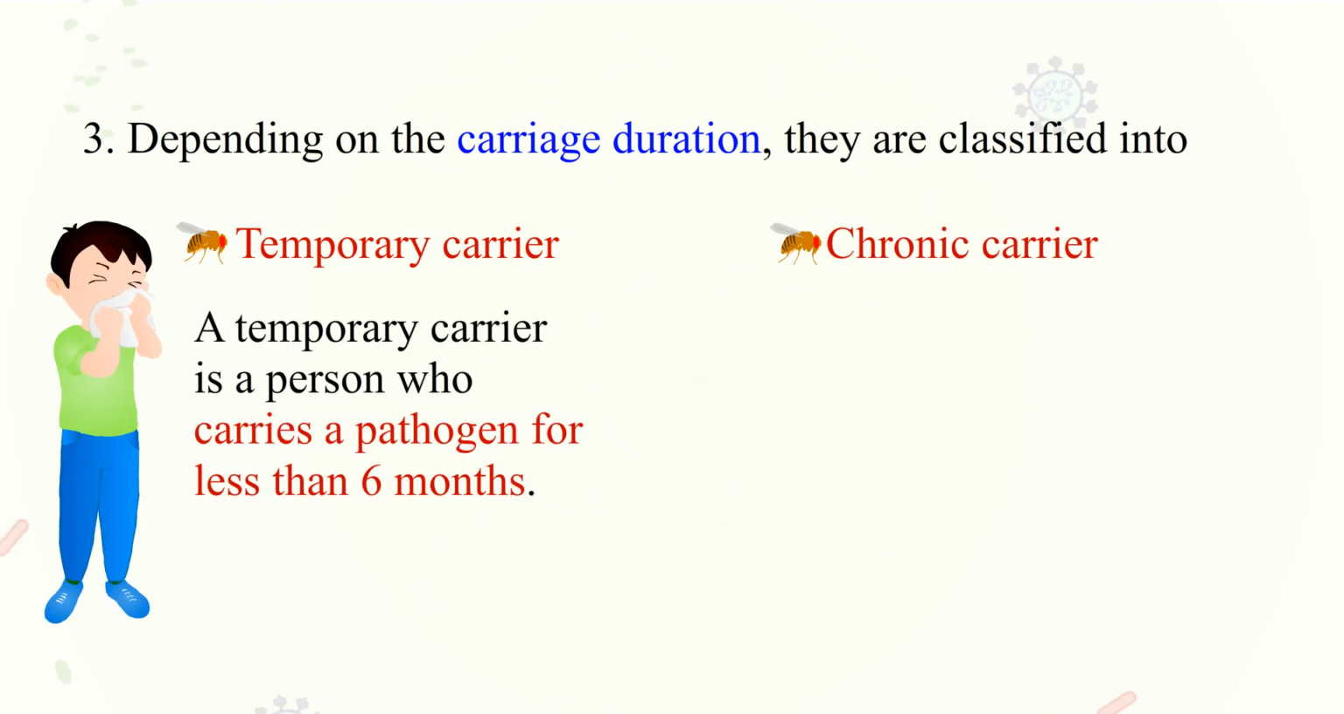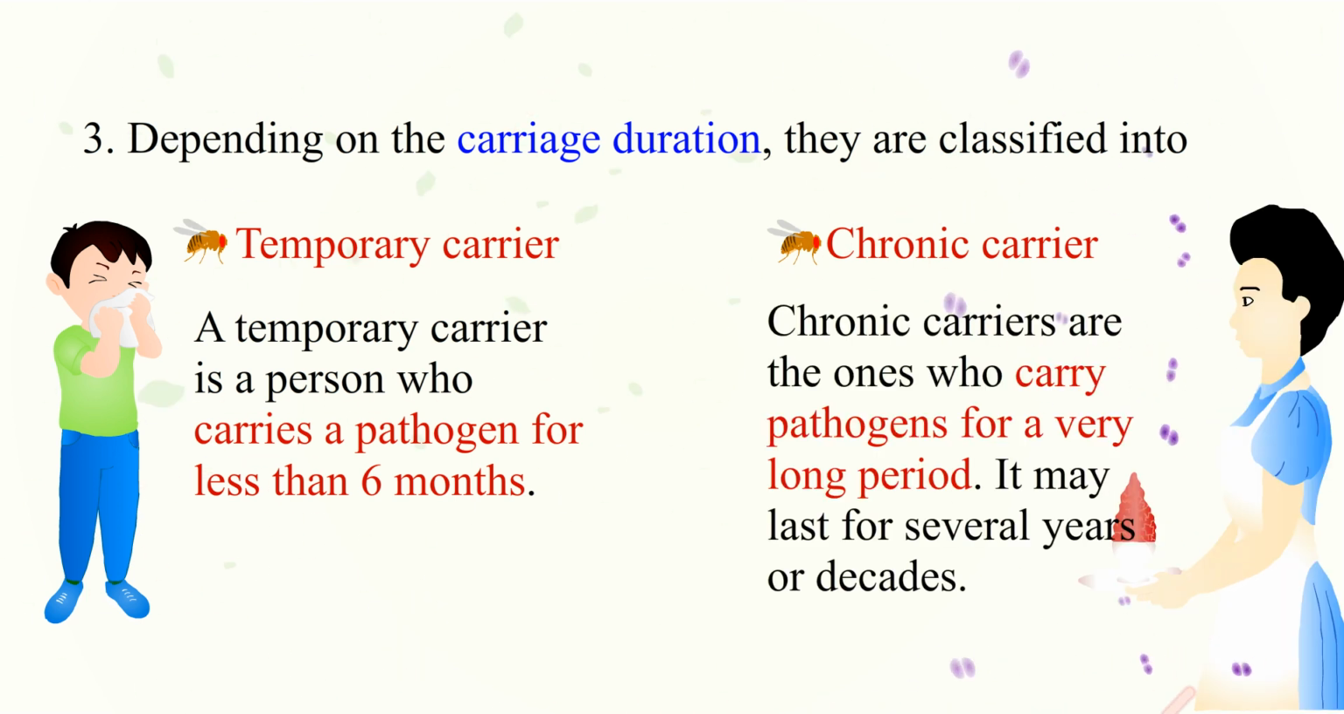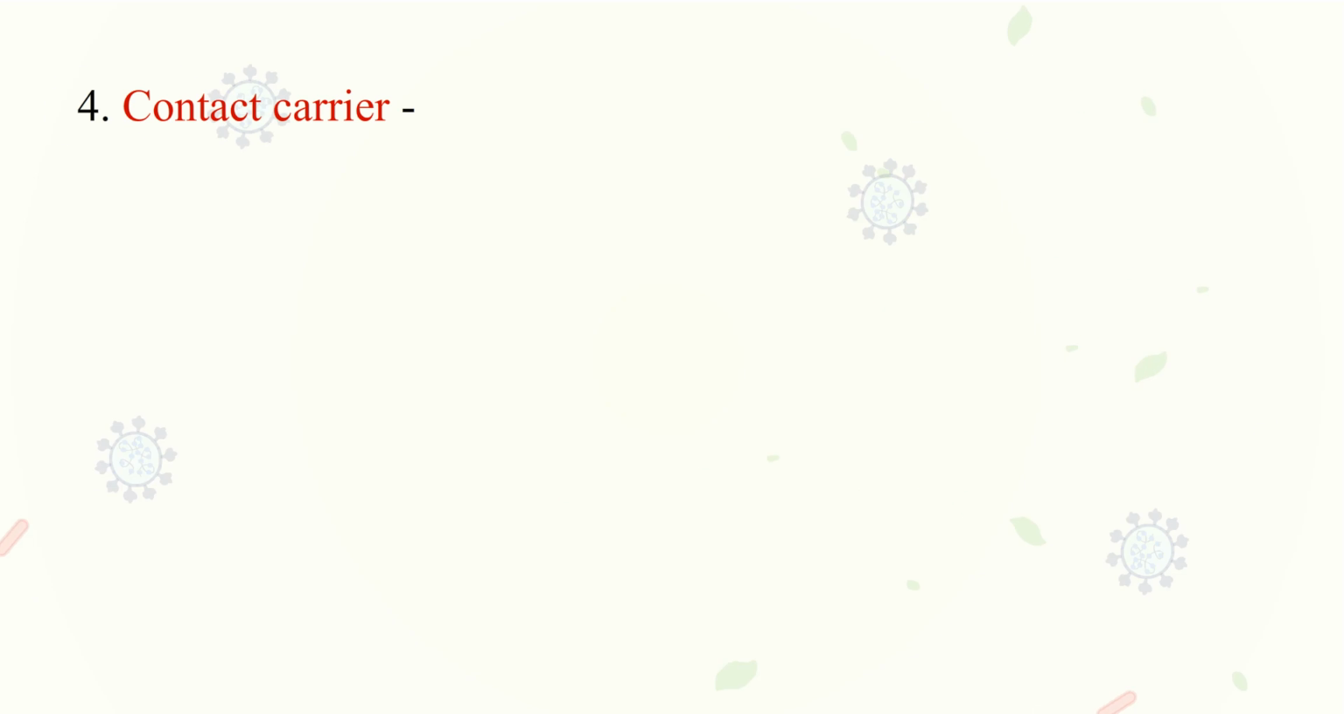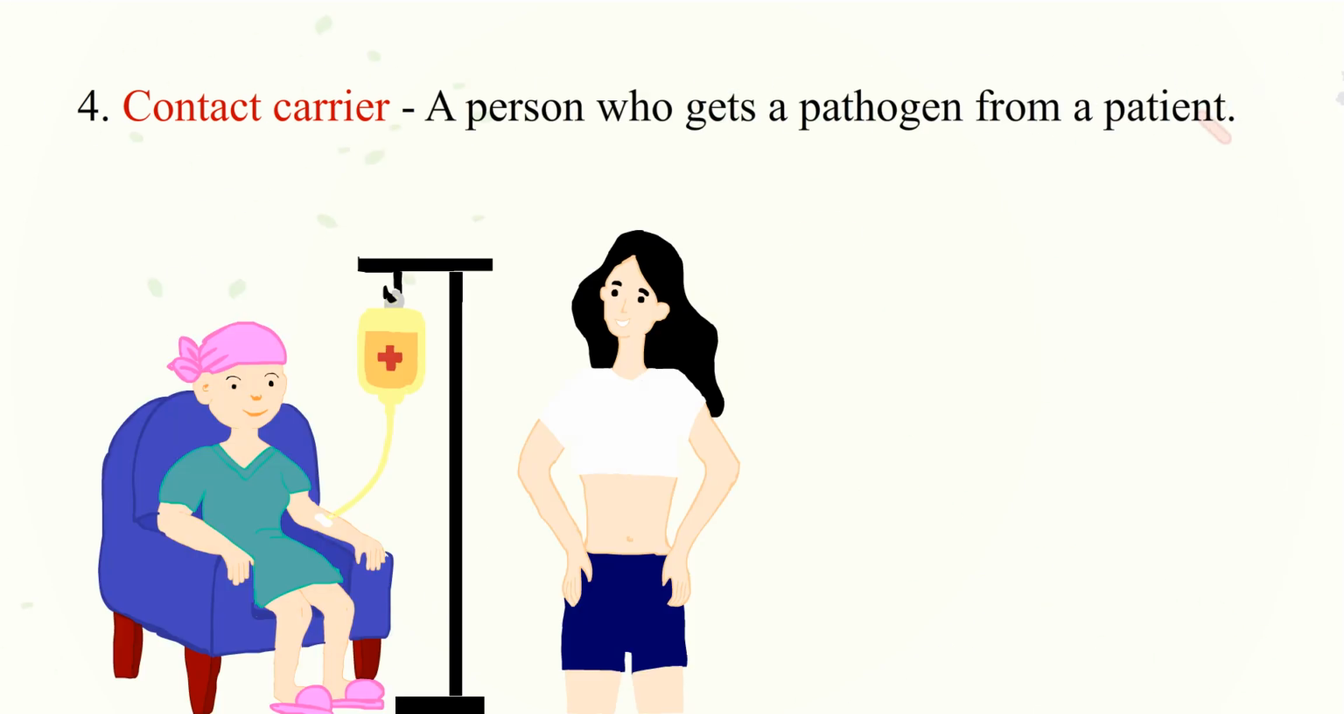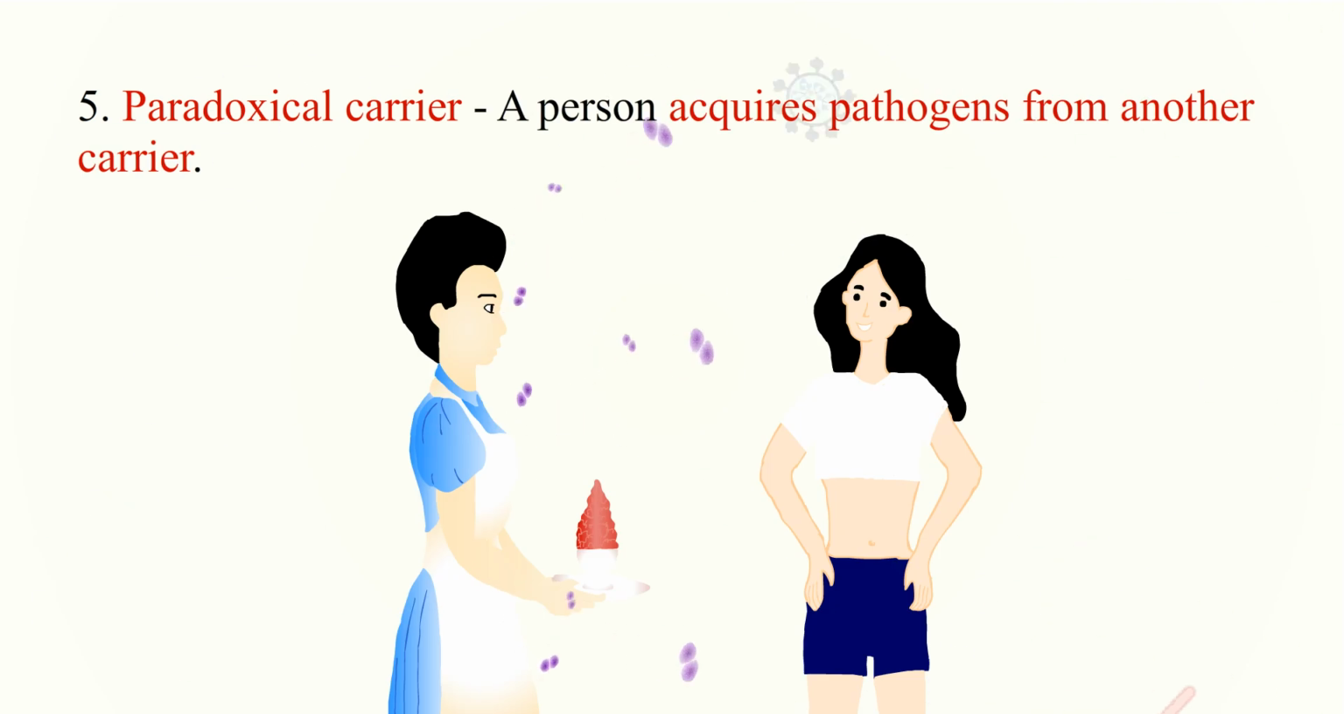A temporary carrier is a person who carries a pathogen for less than 6 months. And chronic carriers are the ones who carry pathogens for a very long period. It may last for several years or decades. 4. Contact carrier, a person who gets a pathogen from a patient. 5. Paradoxical carrier. A person acquires pathogens from another carrier.